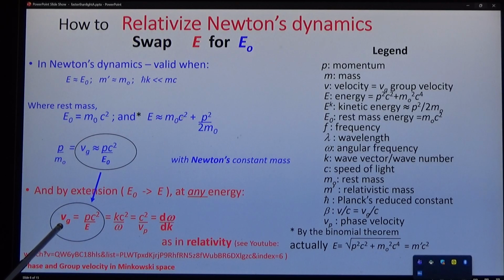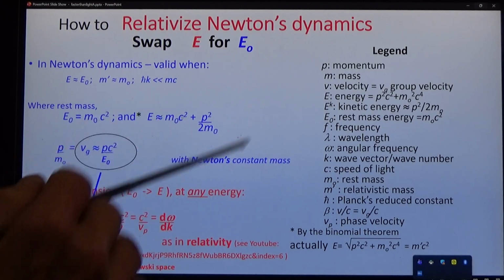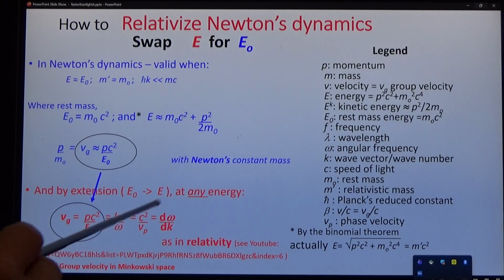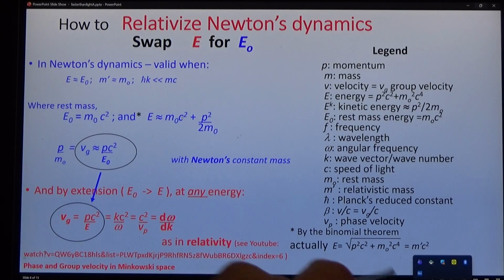But in Einstein's mechanics, the group velocity is again equal to pc squared over E, if we replace Newton's rest mass energy with Einstein's relativistic energy. And notice again that we find that the group velocity in Einstein's dynamics and Newton's dynamics is equal to d omega by dk.